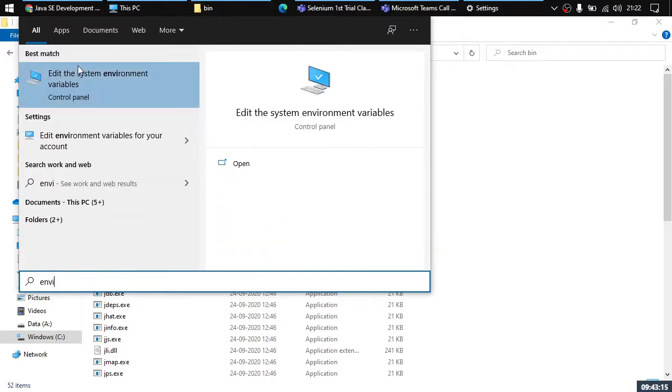This process is different for Windows XP. Other operating systems have the same process, so you don't need to worry that I'm using Windows 7 or I'm using Windows 8 or 8.1. The procedure may be different? No, the procedure is completely the same.